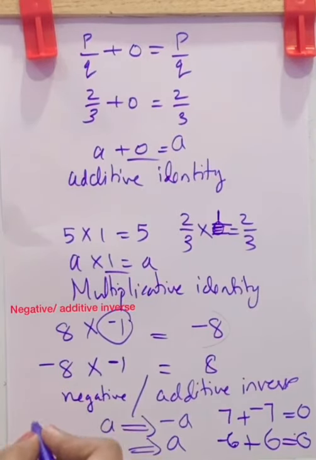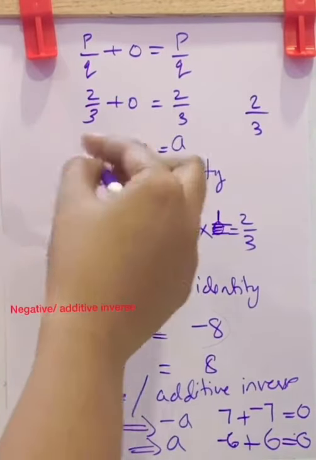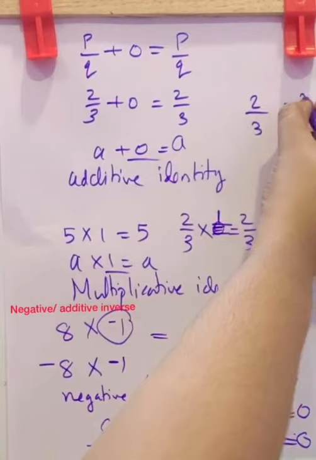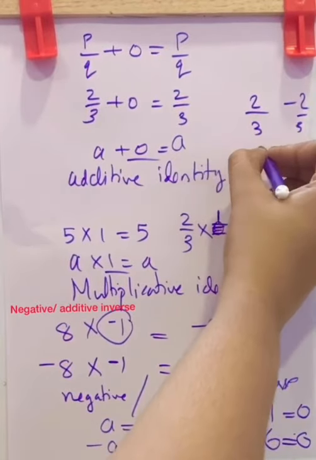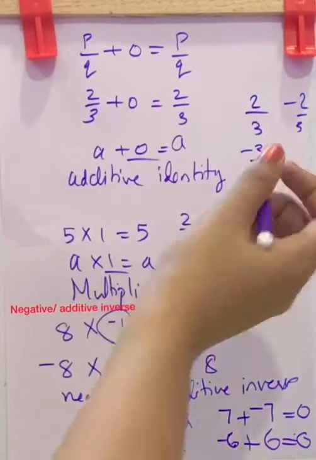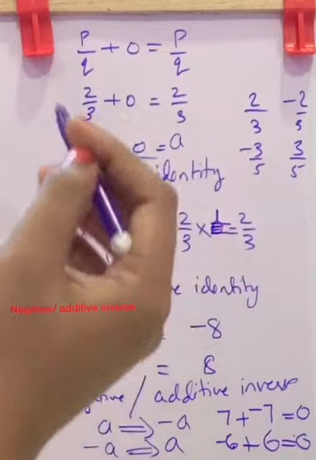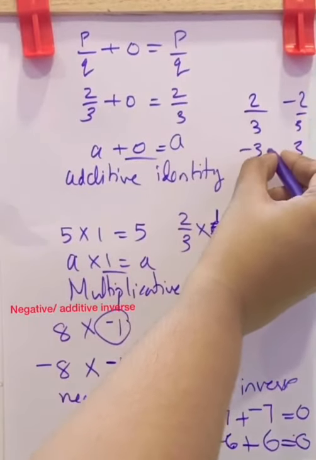Now if you want to check it in rational numbers, that is, if 2 by 3 is a rational number, then its additive inverse is negative 2 by 3. If negative 3 by 5 is a given rational number, then its additive inverse is positive 3 by 5. What we have done here is multiply it with negative 1.